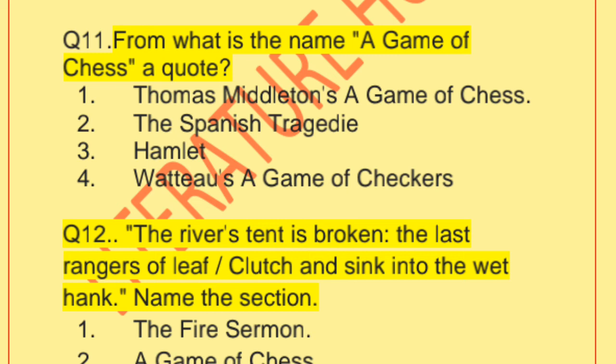The best answer here, option first, Thomas Middleton's A Game of Chess, is the source of the title of the next section of The Waste Land, A Game of Chess. That is the second part here.